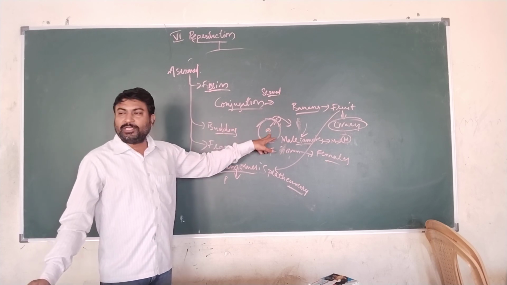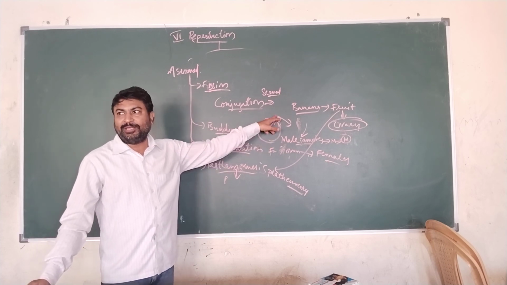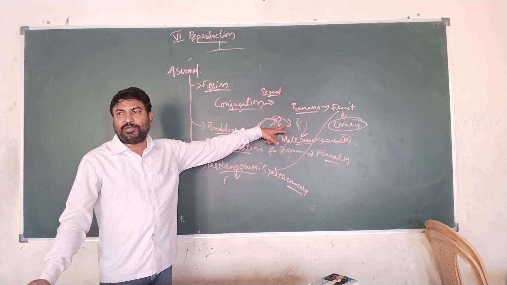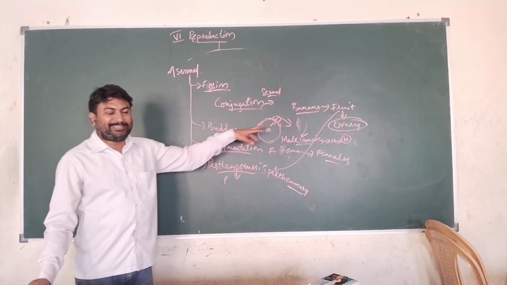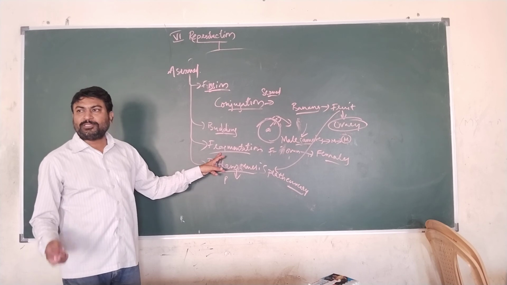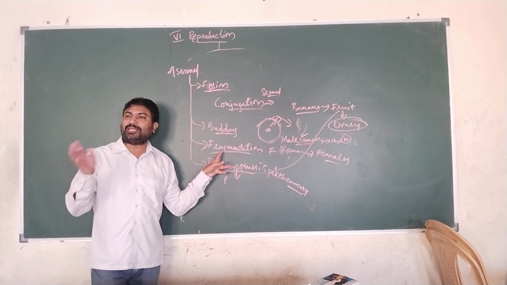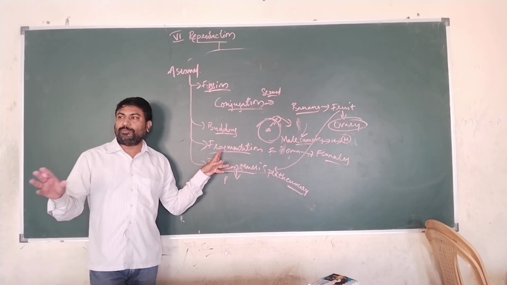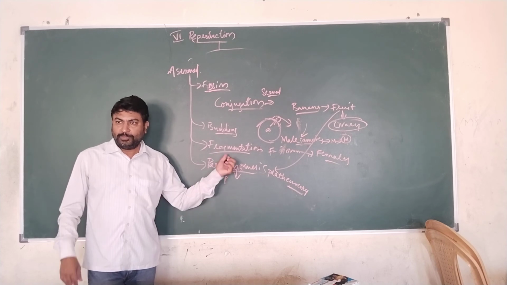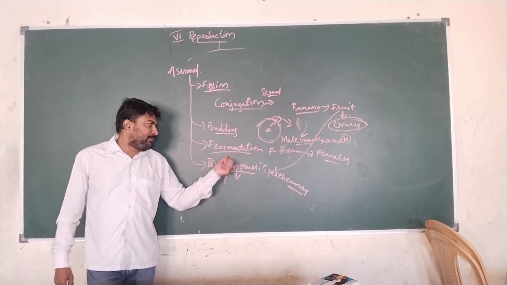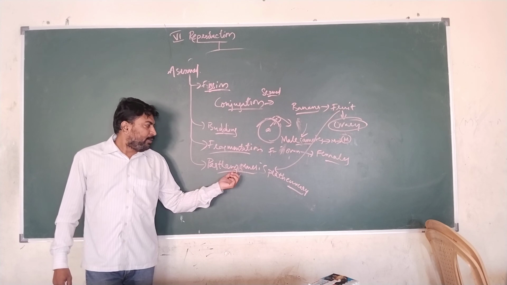And budding will be seen in yeast cells, where a bud will grow over the yeast cell, and when it is detached from the parent cell, it will develop into a new individual yeast cell. In the fragmentation process, if a small fragment is detached from the parent plant, it is going to develop into a new individual plant. It will be seen mostly in algae, fungi, etc.